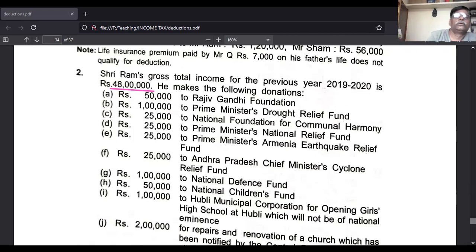Okay, you see here. First point, he makes the following donations. The first donation is donation to Rajiv Gandhi Foundation, 50,000. In the first step, you sort them into first category items and second category items. You remember only A to G points.